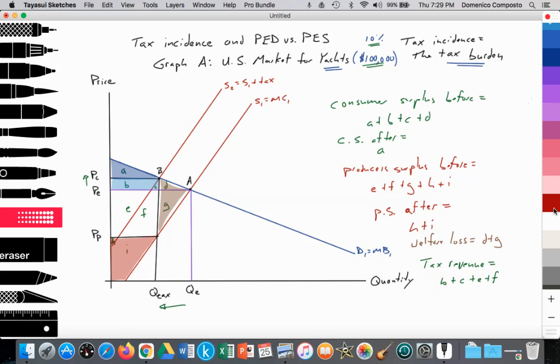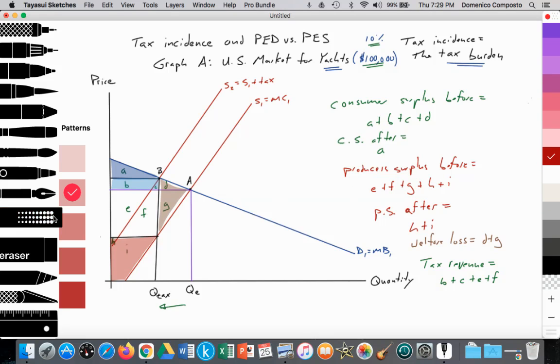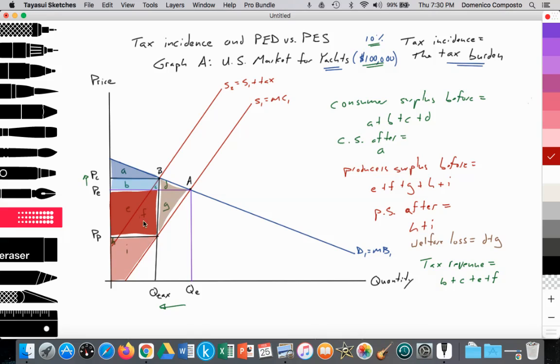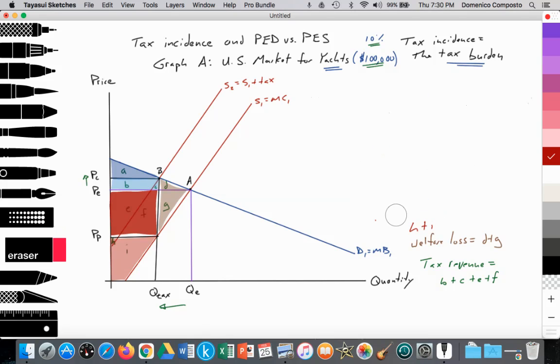Whereas the producer burden is much greater. It's areas E and F. So clearly we can see that the yacht producing industry is worse off as a result of this luxury tax. So we can go ahead and make a note about that. And then that's it for this video, highlighting the impact of elasticity of demand versus supply in regards to the imposition of a tax and who carries the burden.